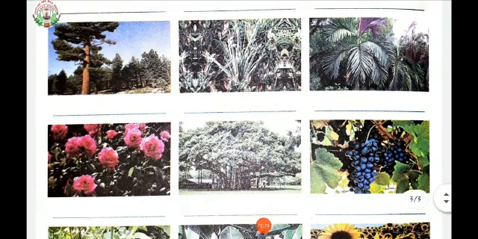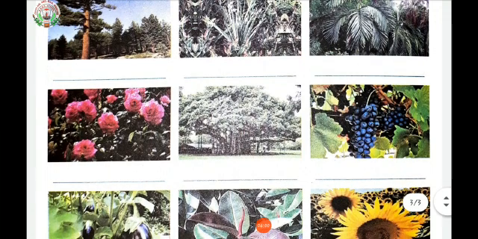Now see the seventh picture. This is a picture of rose. The rose is a type of flowering shrub. Its name comes from the Latin word rosa. The flowers of the rose grow in many different colors, from the well-known red rose or yellow rose.